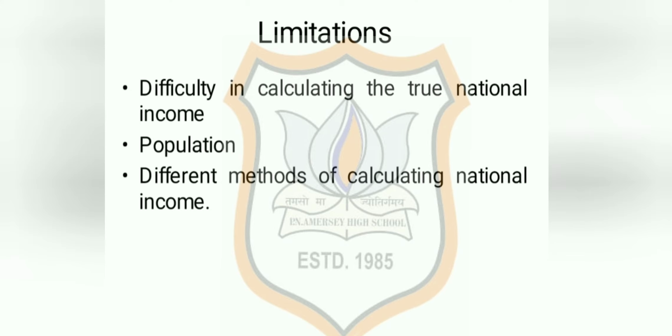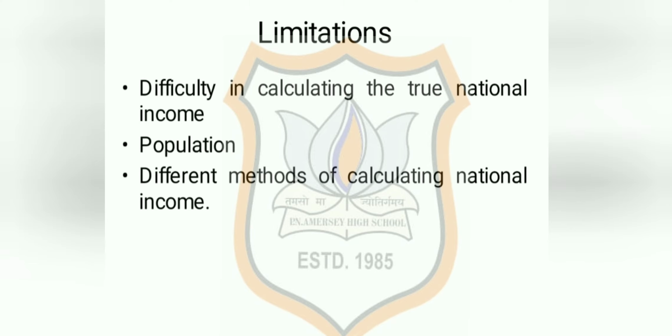So, all these make it difficult to estimate the true national income of the country. And because we are not getting the true national income, this indicator cannot be considered a true measuring rod of the rate of economic development of a country.